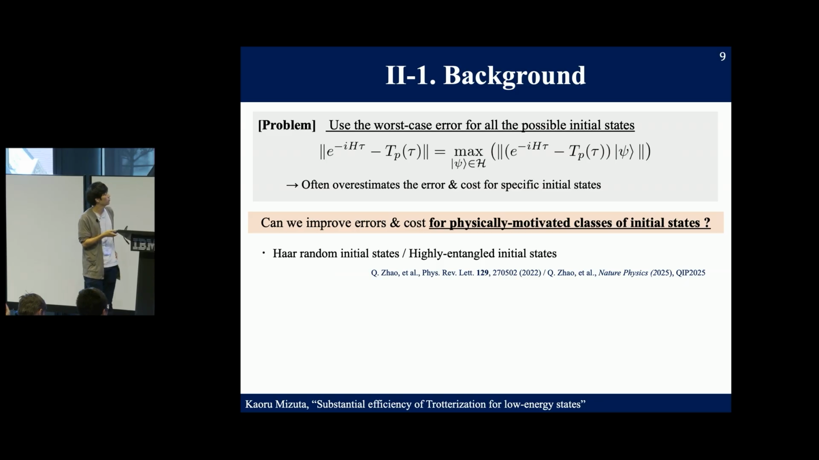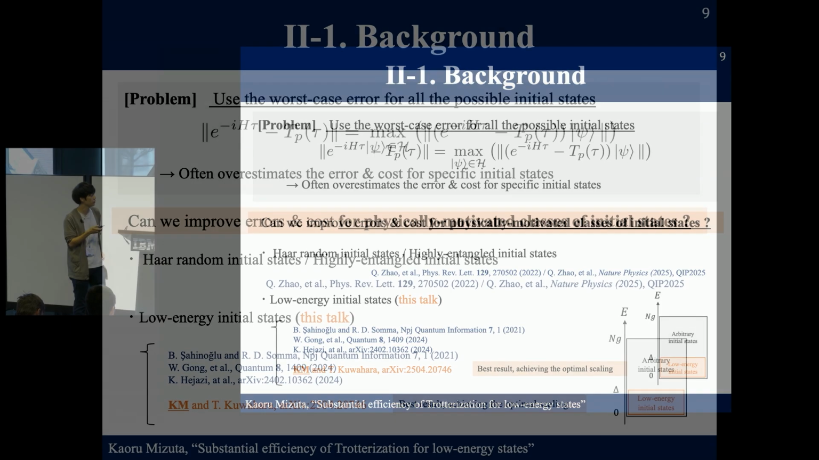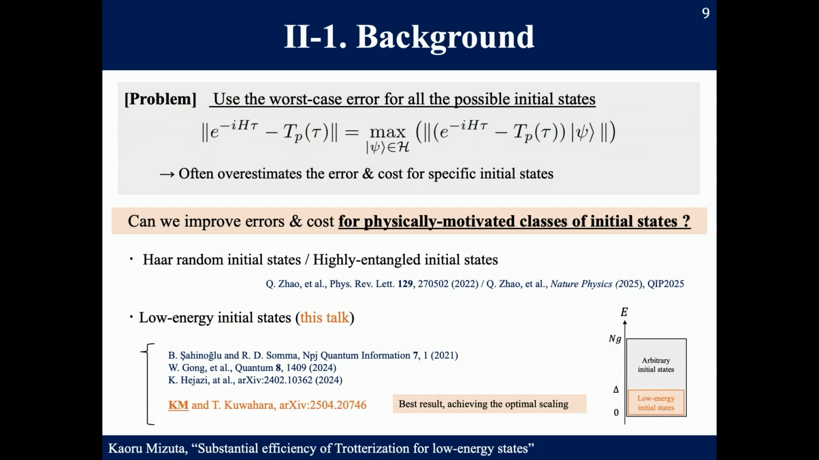Recently, for example, how random initial states or highly entangled initial states can improve the error and cost quadratically in the system size n. Another interesting example is the low energy initial state, which I will focus on in this talk. In the past 5 years, several studies have revealed that the error and cost can be improved in the initial state energy. And among these studies, our result is the best so far, achieving the theoretically best scaling in the initial state energy.